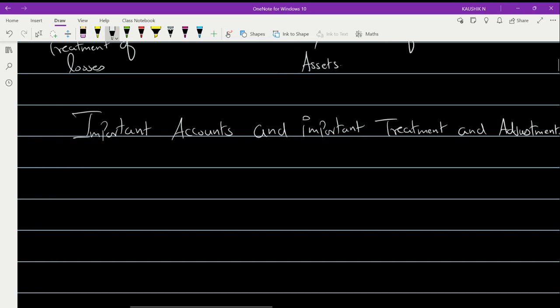Okay, accordingly, first let us go by accounts. The first and foremost account that we have to prepare is the realization account. Then you will have to prepare an account in the name of partners' capital account. Am I right? Partner's capital account.